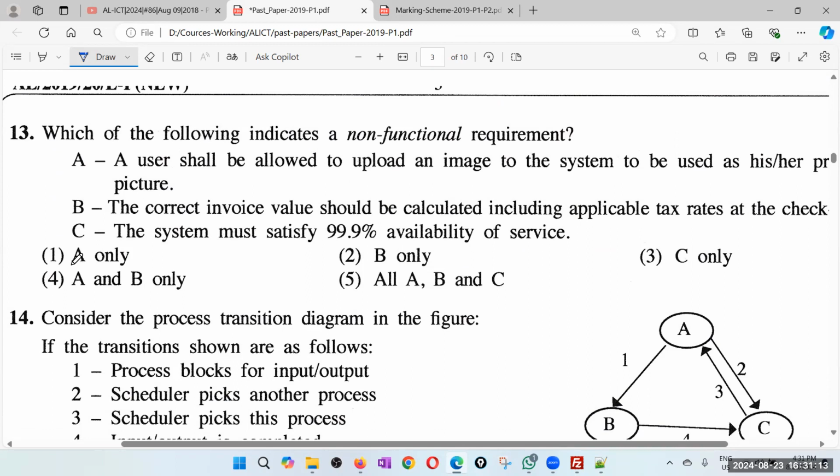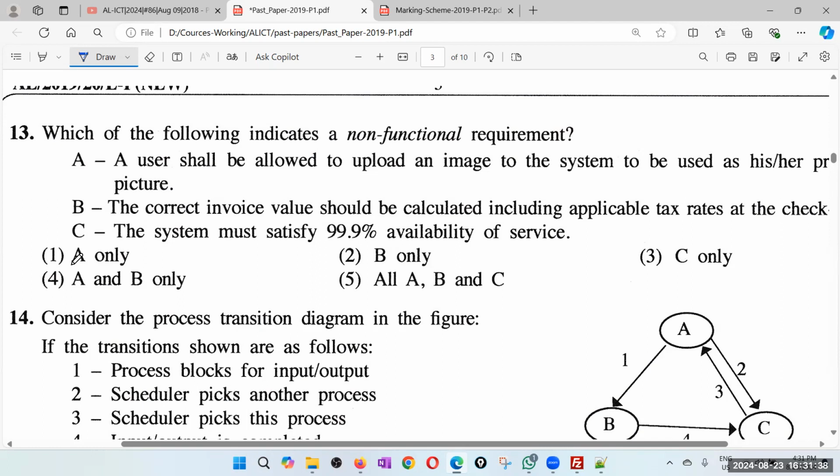Which of the following indicates a non-functional requirement? So you know that requirements can be subdivided into functional requirements and non-functional requirements. Functional requirements are the functionalities, like we must be able to add an order, cancel an order, do a payment. It depends on your system.